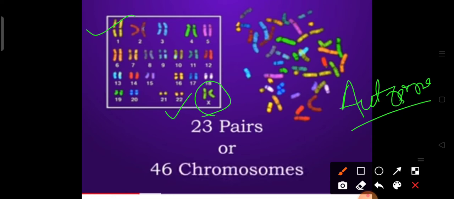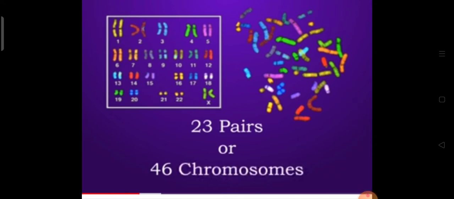Unlike human beings, other animals and living organisms also possess a certain number of chromosomes in pairs, or we can also calculate them in numbers, and as they have sex chromosomes in their body, they can also be determined as male or female. Now let us learn how sex is determined in humans and a few other organisms.